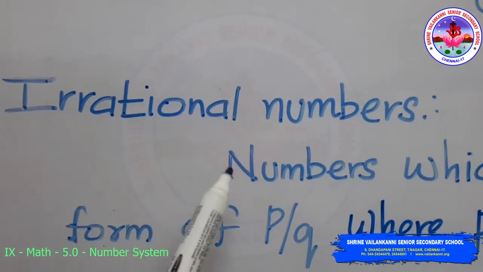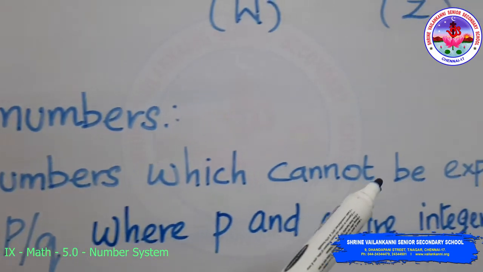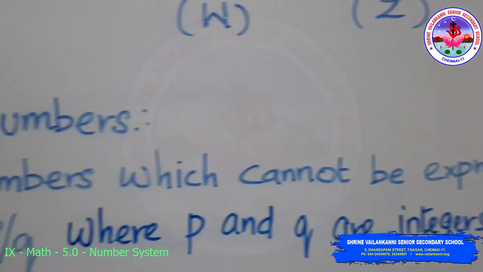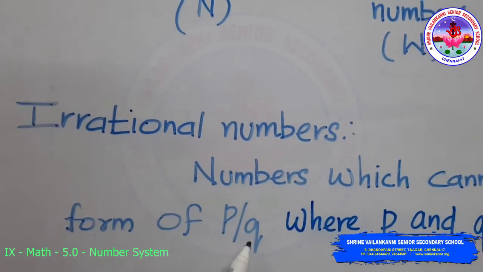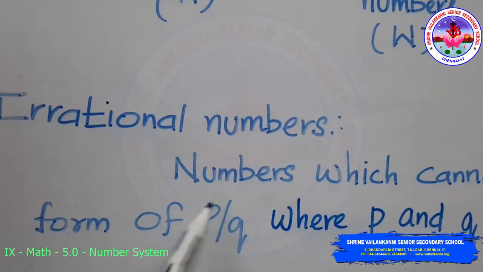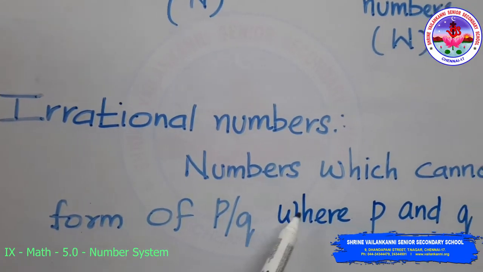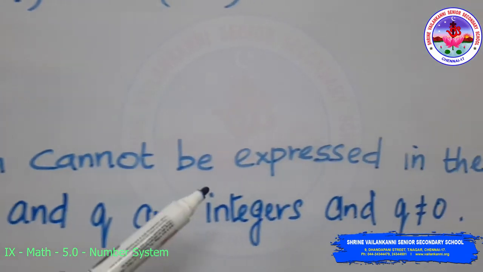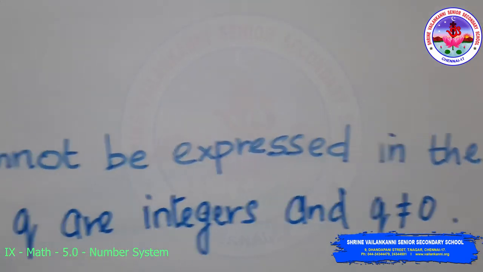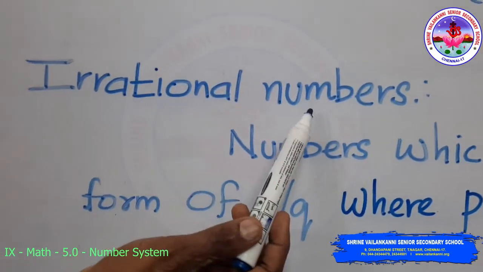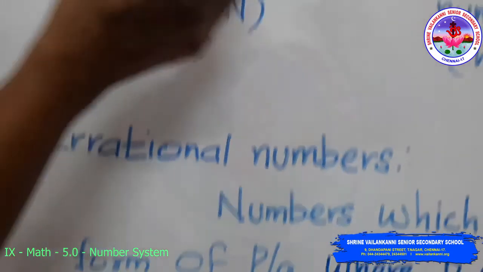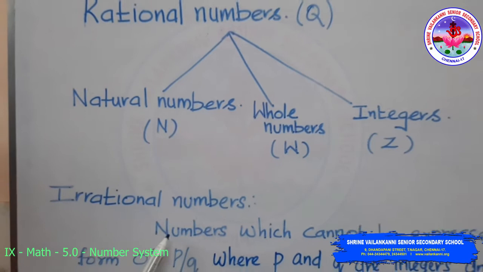Irrational numbers are the numbers which cannot be expressed in the form of P by Q, that is a fractional form, where P and Q are integers and Q is not equal to 0. Such numbers are called irrational numbers. Therefore, all these numbers together are included in real numbers.